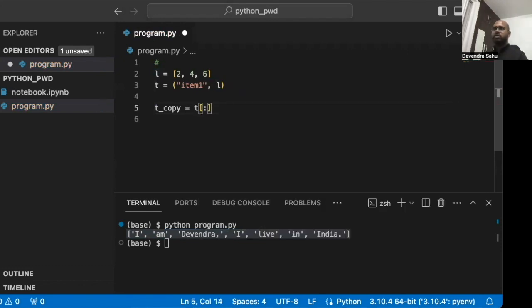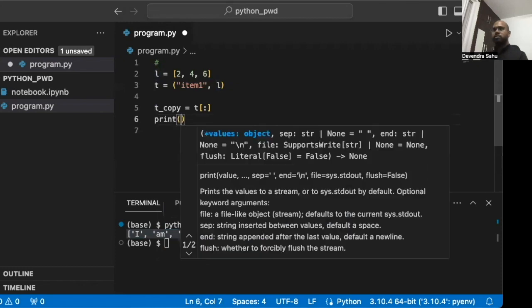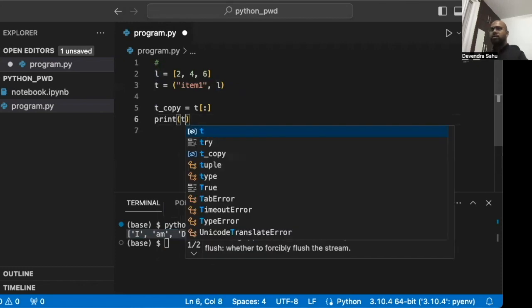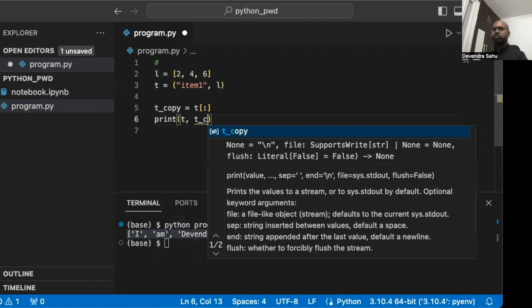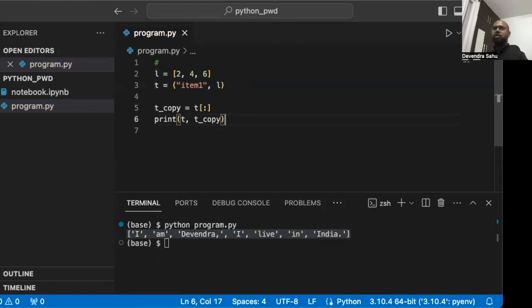You have seen this earlier, right? And then we'll print this and the copy of this, right? Let's see what happens. Obviously, it will be a copy, but yeah, let's see. Okay, this was the original one, and this is the copy, right?